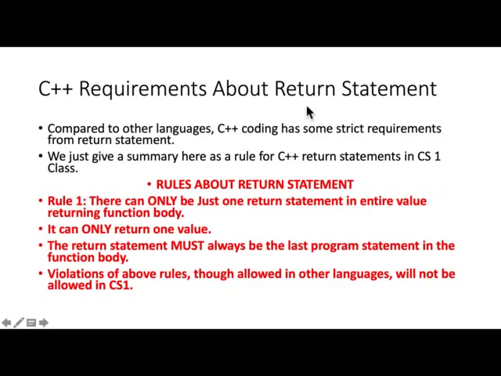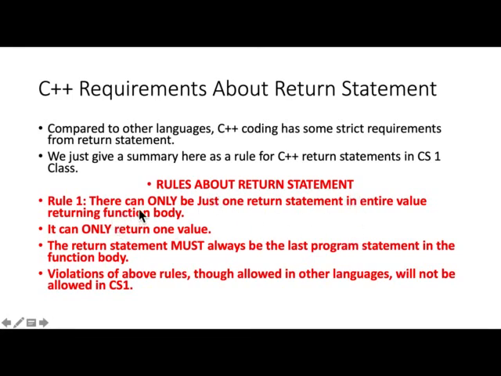There are C++ requirements about the return statement. Compared to other languages, C++ coding has some strict requirements from the return statement. We just give a summary here as a rule for C++ return statements in the CS1 class. And I need to say here, I don't care what my ebook says, this is the latest. There is one place where I've made some changes in C++ in the ebook that would be made, but this is the latest on 12th April 2020. This applies. Rules about the return statement.